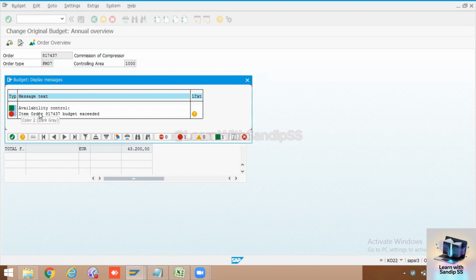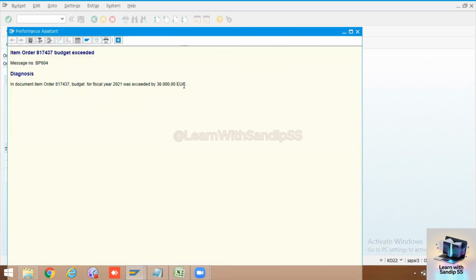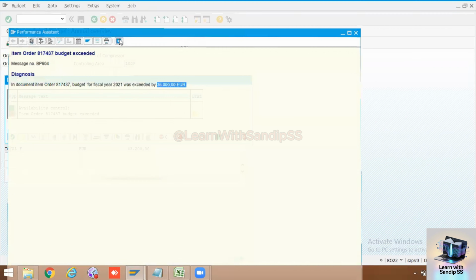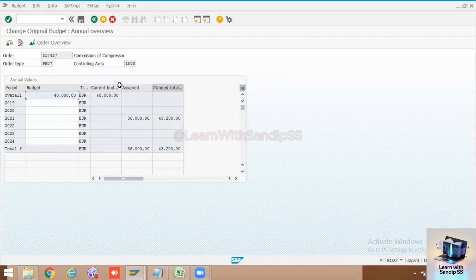The system will tell item order budget exceeded. So the system is not allowed to allocate that budget to this order. It's telling it's 36 and you are assigning, it's exceeded by 36,000. The system is not allowing me.